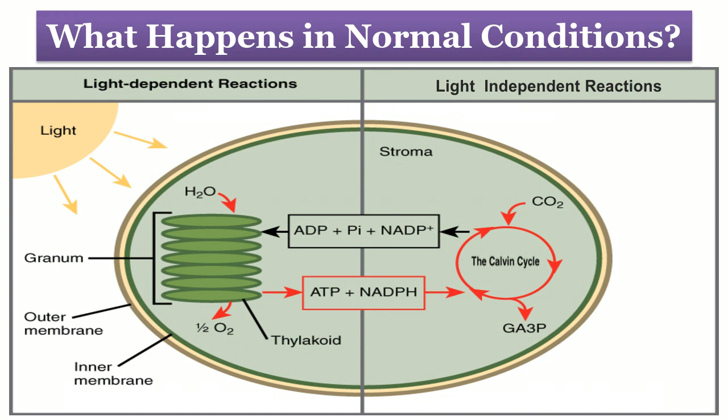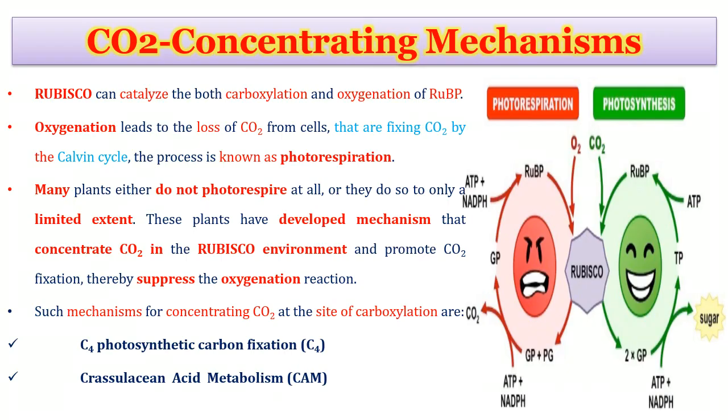The ATP and NADPH produced by the light reaction are utilized in the next dark reaction or light independent reaction, that is the Calvin cycle. In the Calvin cycle, atmospheric carbon dioxide is absorbed and incorporated as carbohydrates. Here ADP, inorganic phosphate, and NADP are byproducts, which now enter the light reaction to get reduced.